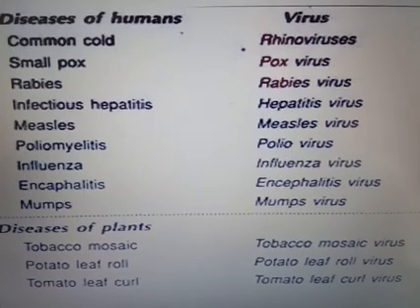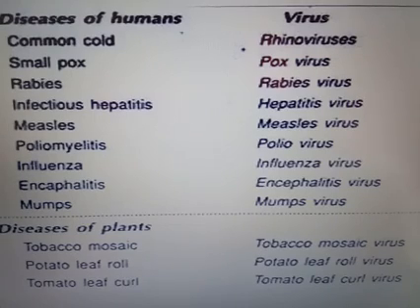Then we are discussing the diseases of plants. The common plant viral diseases are tobacco mosaic disease. What is mosaic? Mosaic is used for flooring. In earlier times we did flooring with mosaic. Mosaic contains different patches of colors of stones. So tobacco mosaic means the mosaic disease affects the plant, which plant? Tobacco. It is caused by tobacco mosaic virus.